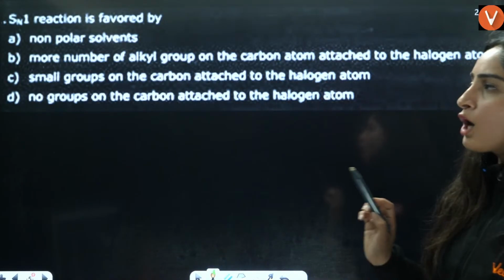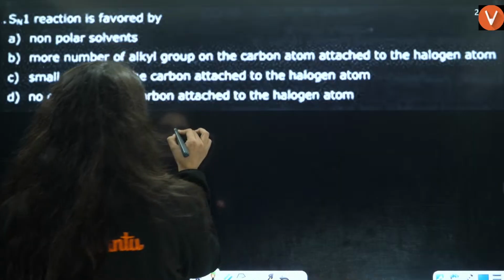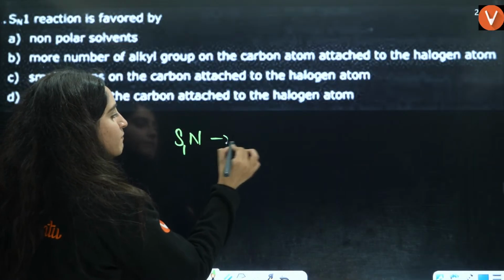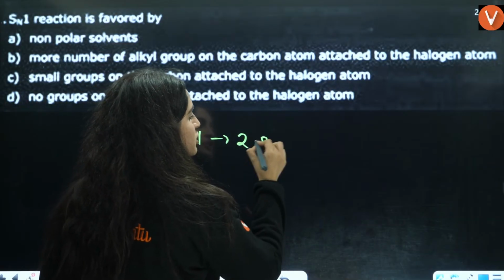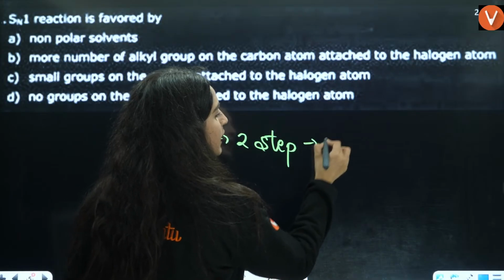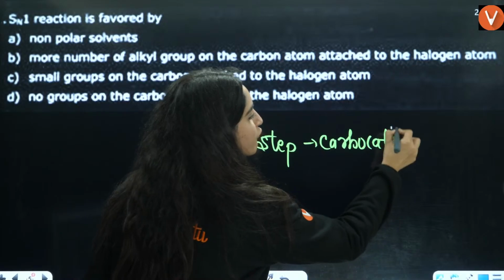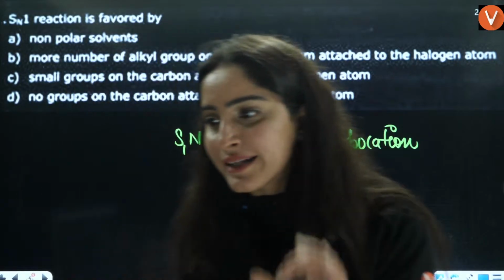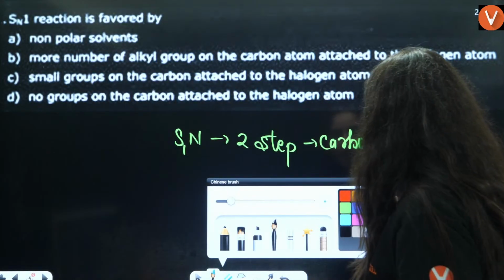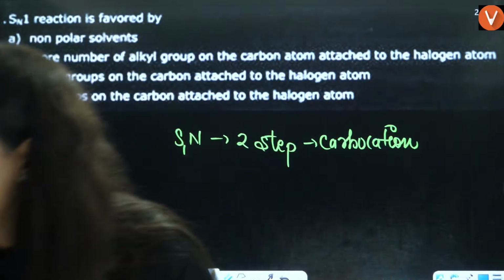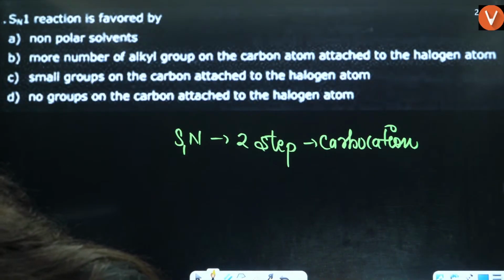Now see one thing: SN1 reaction is a two-step reaction, which means it involves a carbocation formation. So if we talk about the carbocation formation, can we say one thing here everybody?